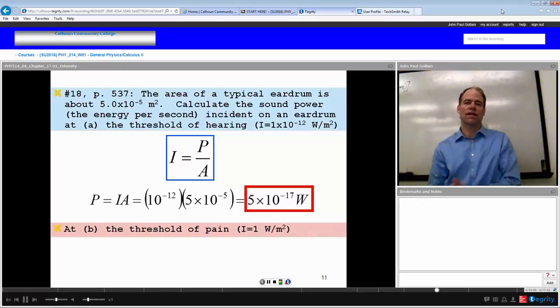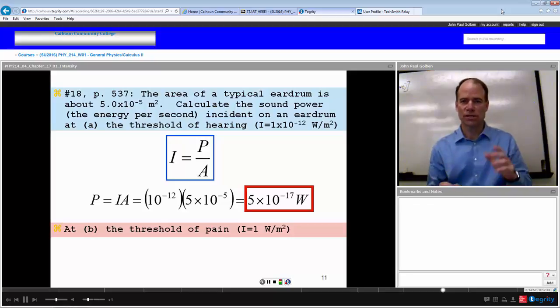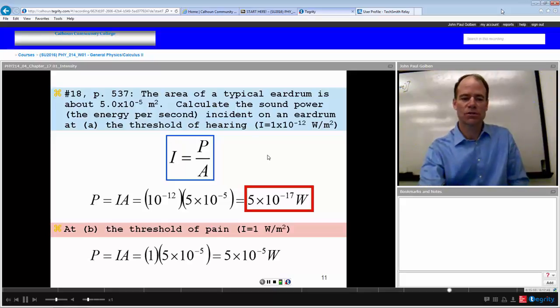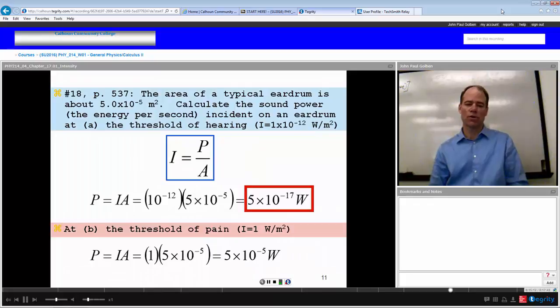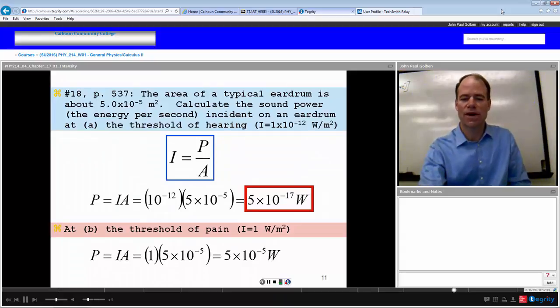What is the power at the intensity of the threshold of pain? The threshold of pain is an intensity of 1 watt per meter squared, and that is the intensity at which we would start to cause pain on our eardrum. If our eardrum were to experience that kind of intensity, it would start to do damage. So that would correspond to a power on the eardrum of 1 watt per meter squared times the area of the eardrum, 5 times 10 to the minus 5 meters squared, or 5 times 10 to the minus 5 watts.